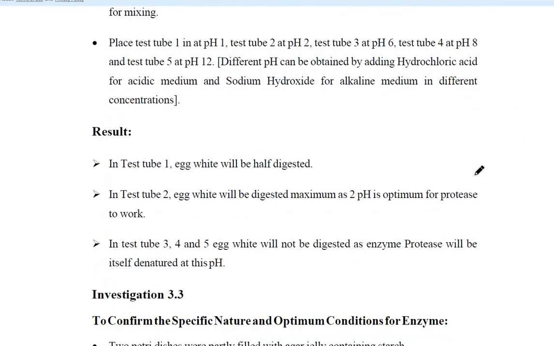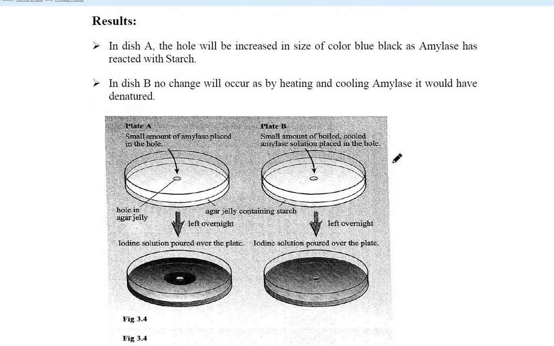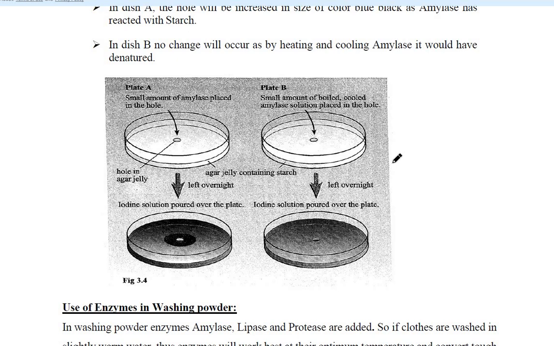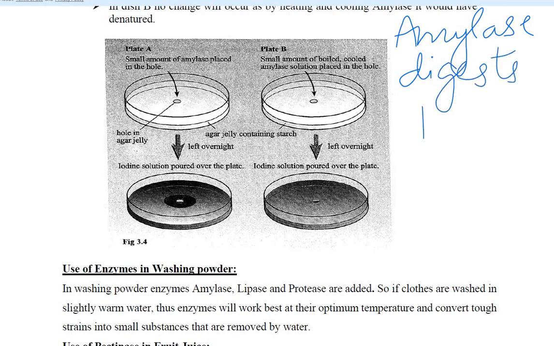So this is all about enzymes, and you can properly read from these notes also. This is another example that proves the working of the enzyme. For example, we know that amylase enzyme digests starch. So we took two petri dishes and we poured iodine on them, iodine plus starch, iodine plus starch.